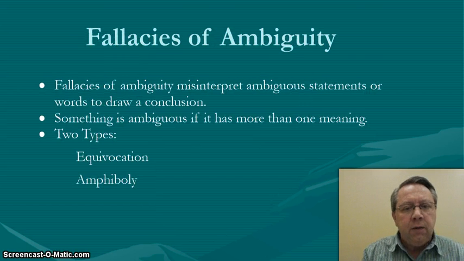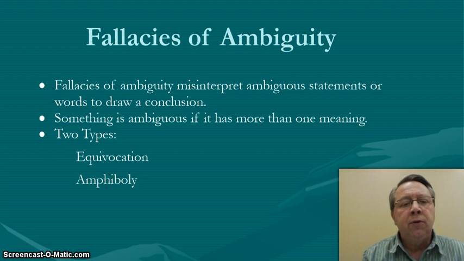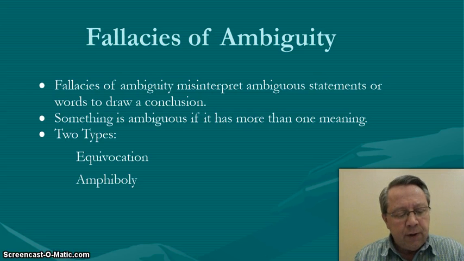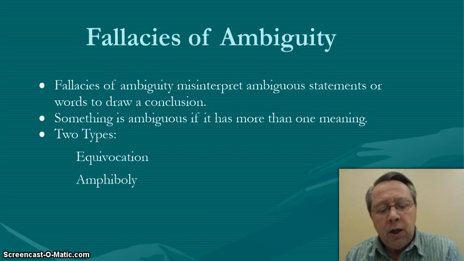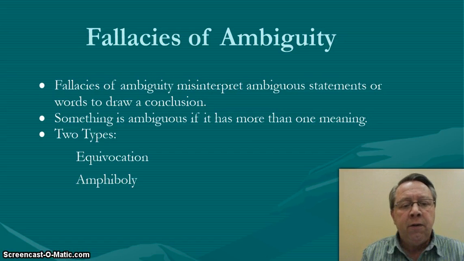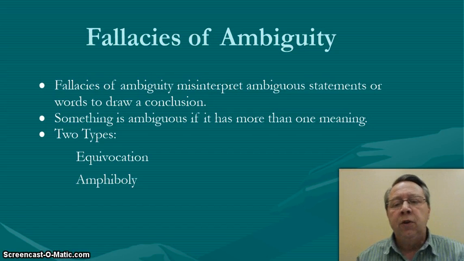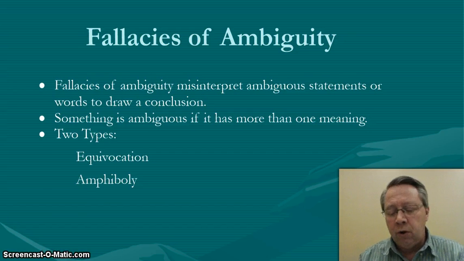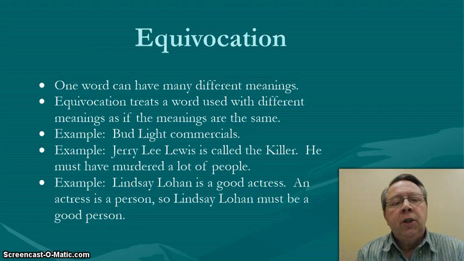Fallacies of ambiguity misinterpret ambiguous statements or use words to draw a conclusion. Something is ambiguous if it has more than one meaning. So there's two types, equivocation and the second one would be amphiboly. So let's look at these two types, but keep in mind it's ambiguous if there's more than one meaning, and it's misinterpreting an ambiguous statement in order to draw a conclusion. So an equivocation is one word can have many different meanings.